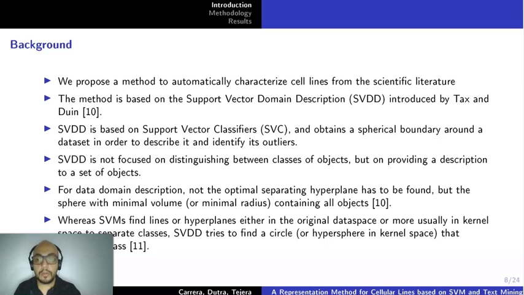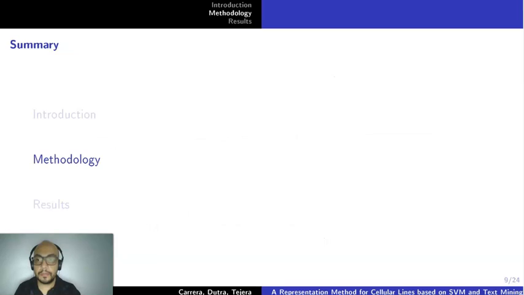Whereas support vector machines find lines or hyperplanes, either in the original data space or more usually in kernel space, to separate classes, support vector domain description tries to find a circle or a hypersphere that encloses a class.